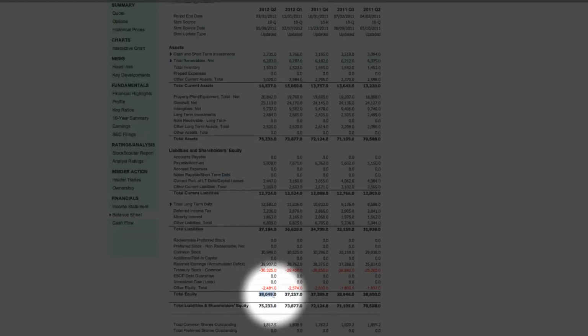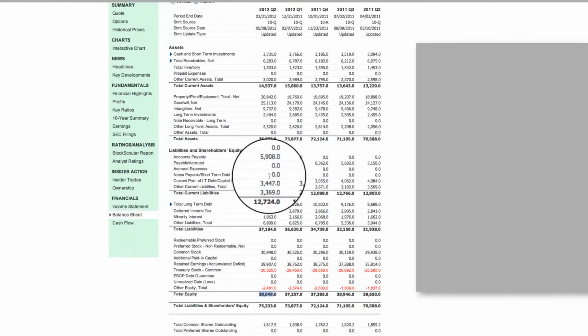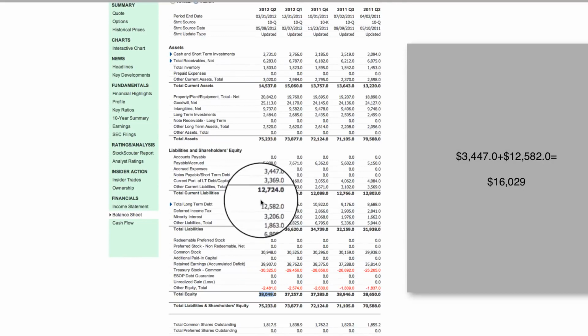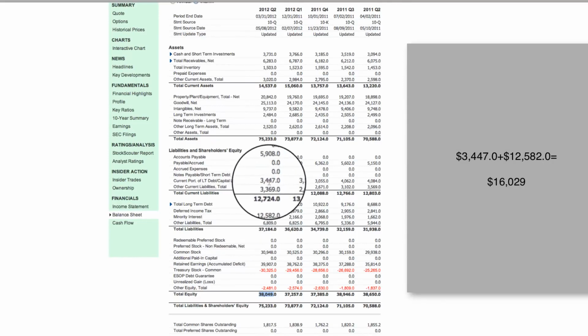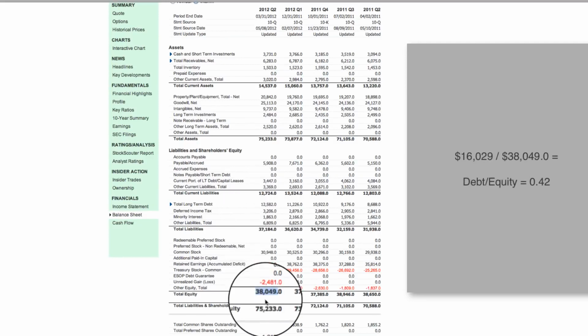Okay, so if we're going to do that real shorthand, just by looking at it real fast, you've got 3.4, which we can just round up to 3.5, and you add 3.5 plus the 12.5. That's going to give you your 16 flat. You take 16 divided by 38, and that's going to give you your 0.4 and some change that we saw with the debt to equity ratio.